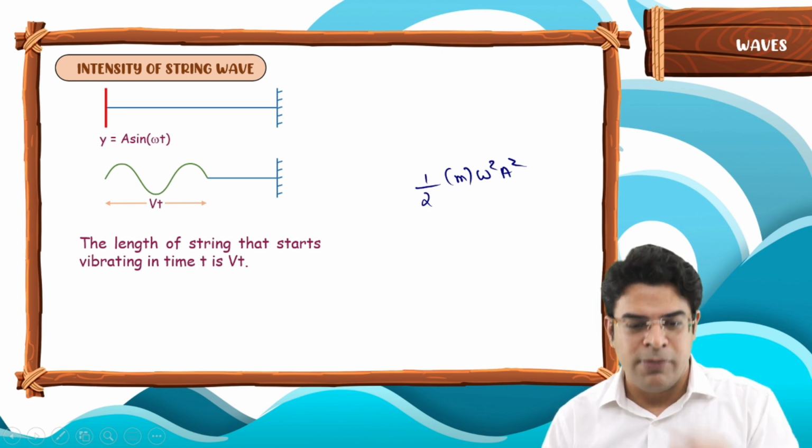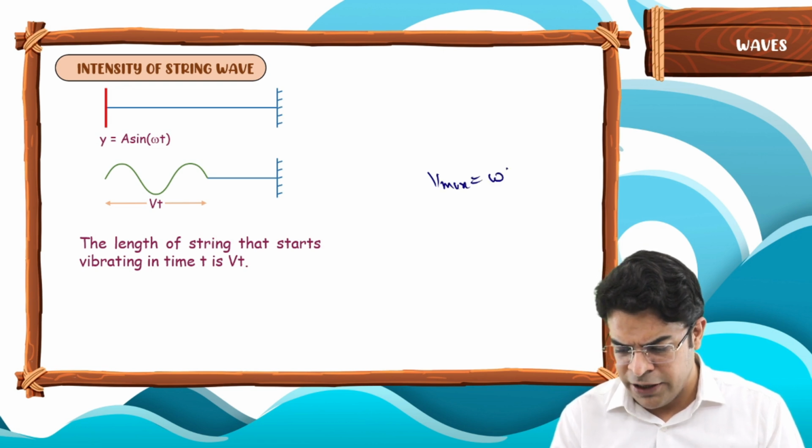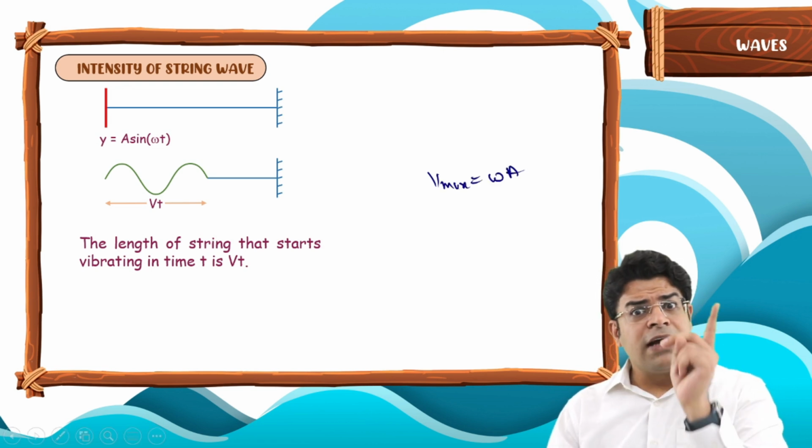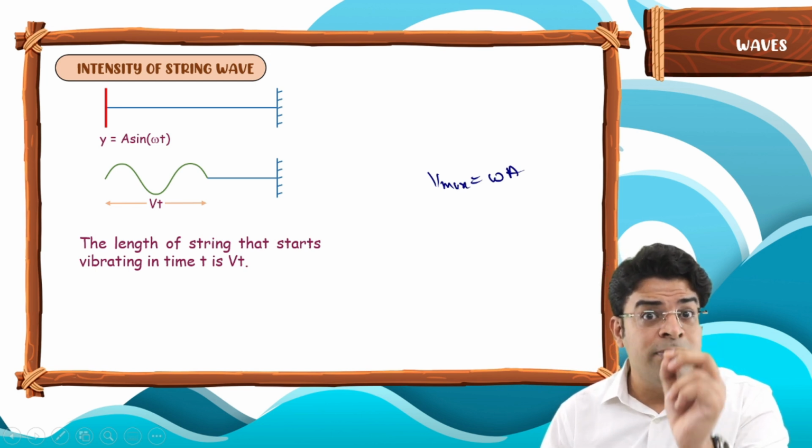The idea is linked memory. See better. In SHM, the maximum possible velocity is omega a. The maximum possible kinetic energy equals the maximum possible potential energy equals the energy of simple harmonic motion.